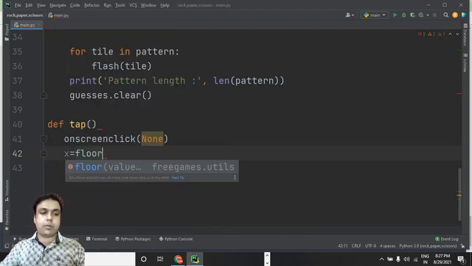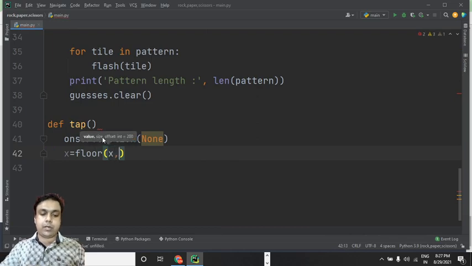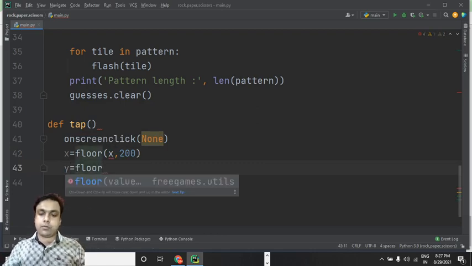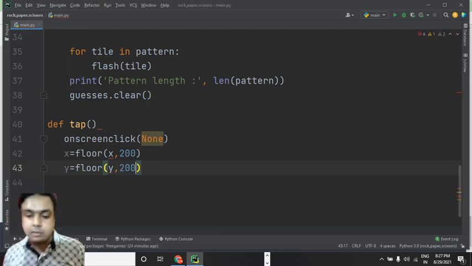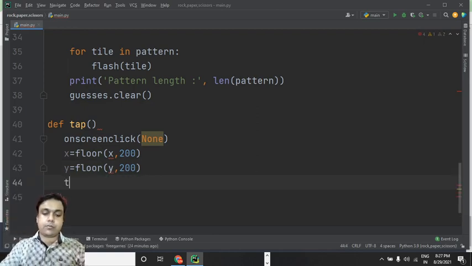So floor, I would like to have the floor value. Similarly, we can have another variable with name y, and we can have this floor y comma 200, right? And then we can use this variable tile, and we can have this vector x comma y.